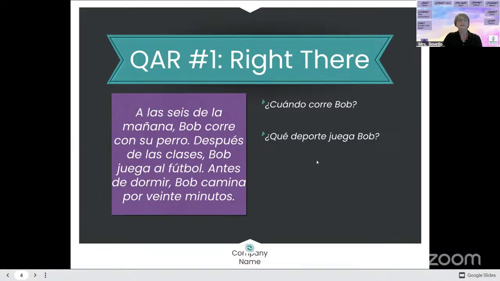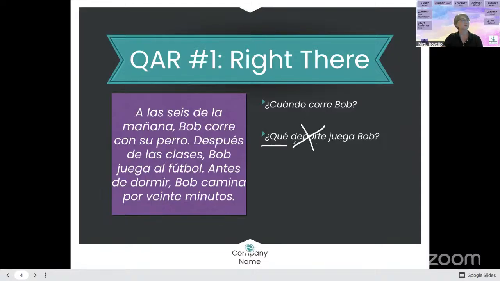All right. ¿Qué deporte juega Bob? So let's think about this. First of all, ¿qué? So behind me, up here, you guys, in our cheat sheet, we have what? What? So let's pretend I don't know what deporte is.